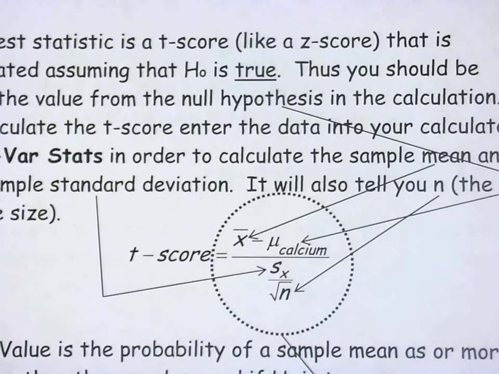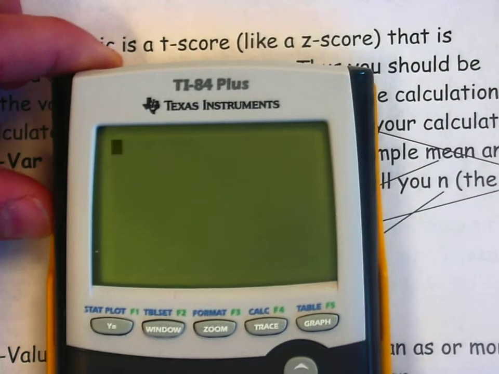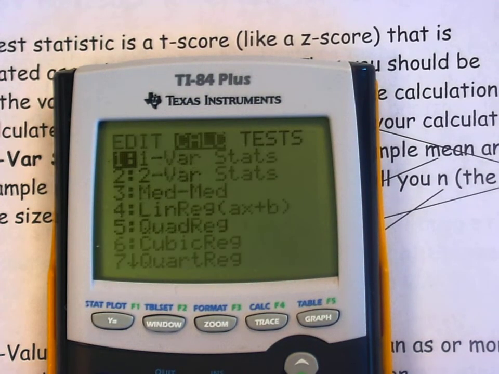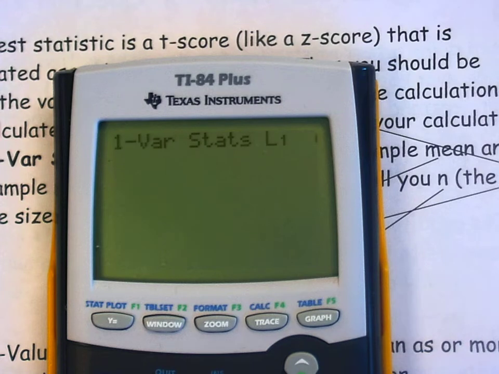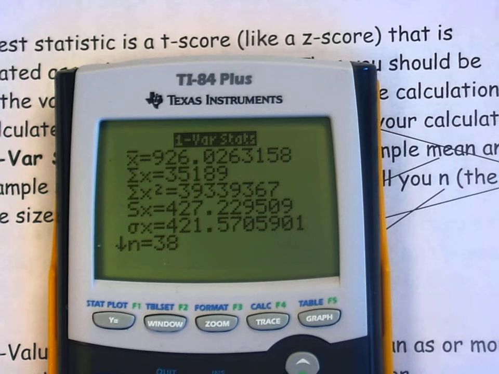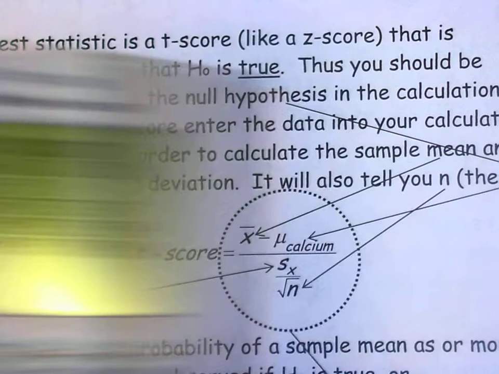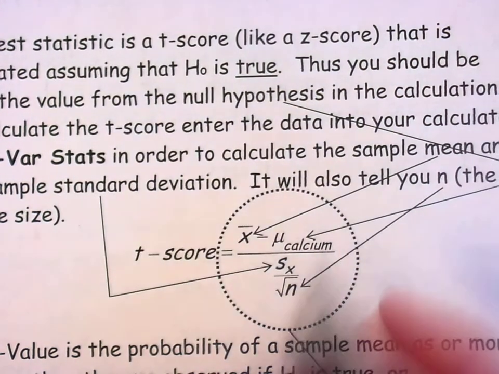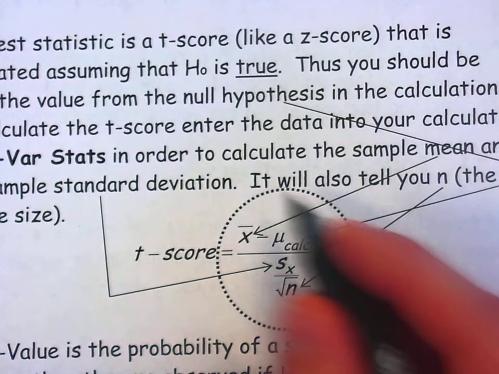Looking at the sample data, I have entered it into list 1 on my calculator. Running one variable statistics, we get a mean of 926 milligrams per day and a standard deviation of 427 milligrams per day. That's an awful lot, but that lets us calculate our t-score, or our standardized score.